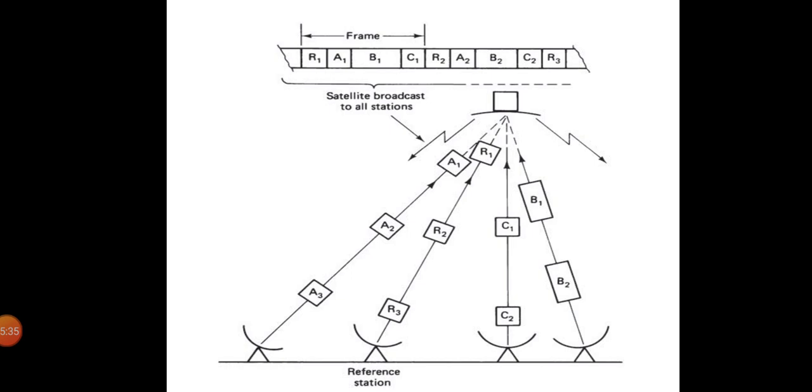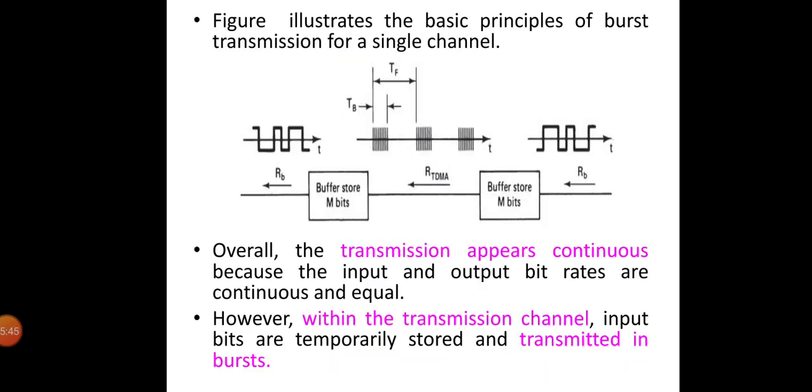A frame contains the reference burst R and the bursts from other earth stations, shown as A, B and C. And this diagram shows the basic principle of the burst transmission for a single channel. Overall, the transmission appears continuous because the input and output bit rates are continuous and equal. However, within the transmission channel, input bits are temporarily stored and transmitted in bursts. Since the time interval between the bursts is the frame time TF, the required buffer capacity M is equal to RB × TF.